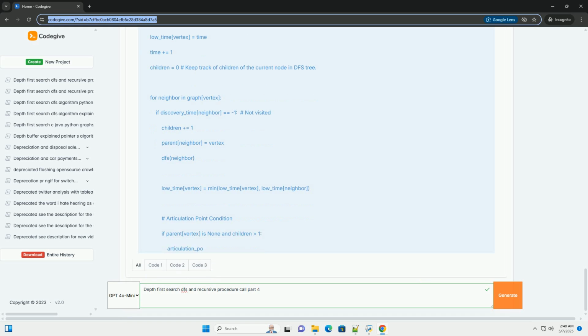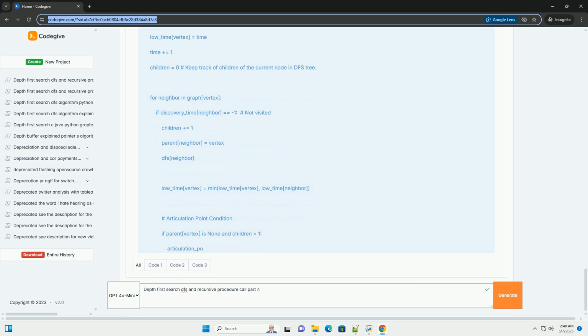2. Finding articulation points, cut vertices. An articulation point, or cut vertex, in a connected graph is a vertex that, if removed along with its incident edges, would disconnect the graph into two or more connected components. These vertices are critical points in the network.